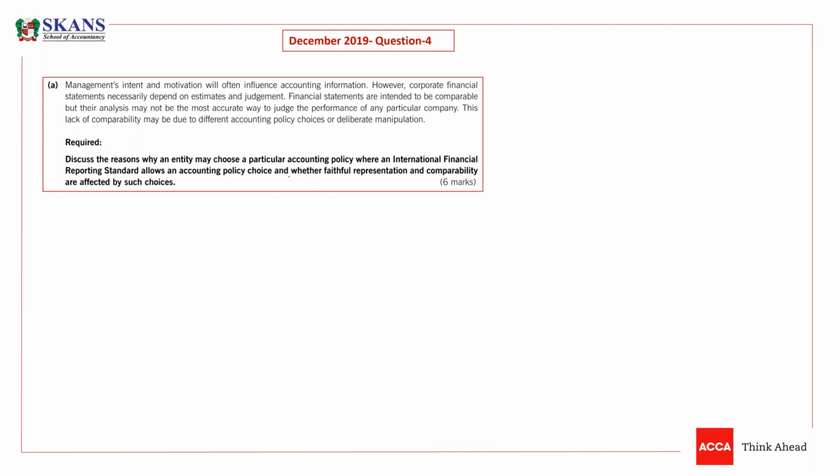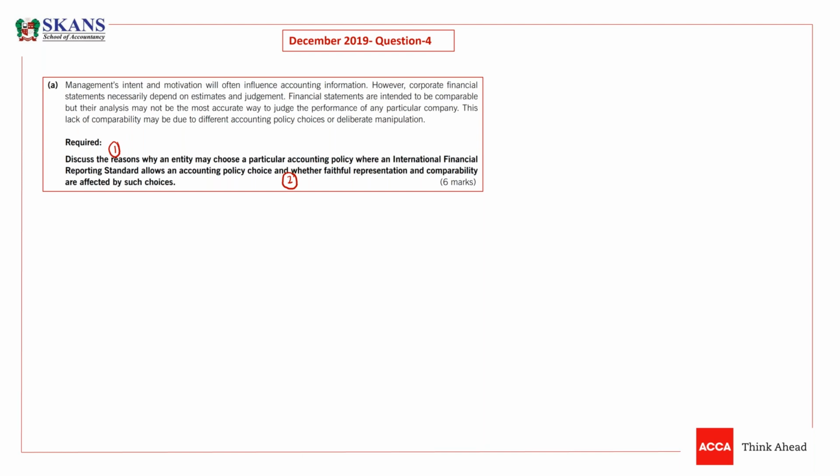So, guys, and means there is a second requirement. So first requirement is discuss the reasons why an entity may choose a particular accounting policy whenever there is a choice. And second requirement is whether faithful representation and comparability are affected by such choices.